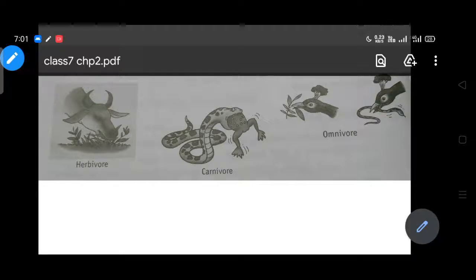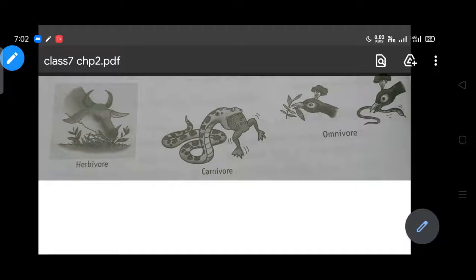So in order to convert those nutrients into simple substances, our body performs a function. This function is known as digestion. The definition of digestion is the process by which the body converts useful substances like carbohydrates, proteins, fats, etc. into simple usable substances.